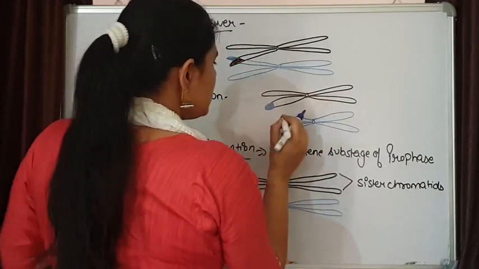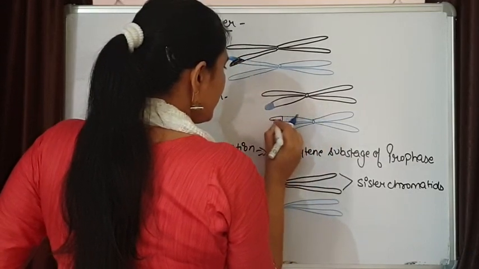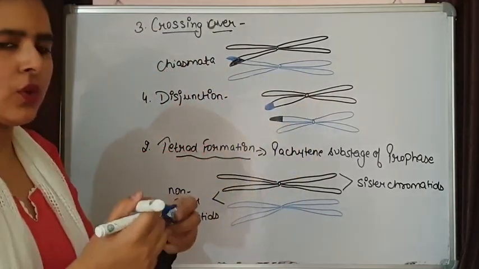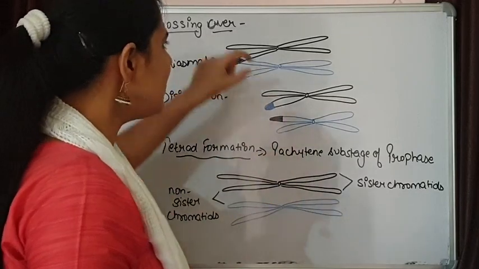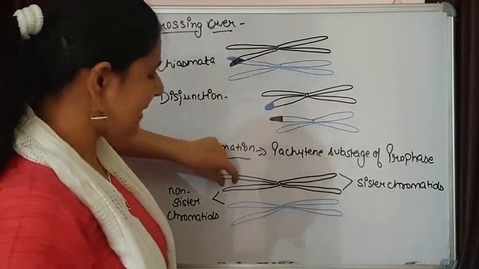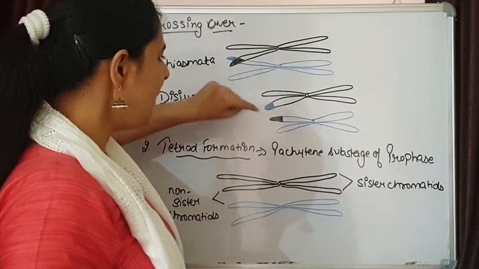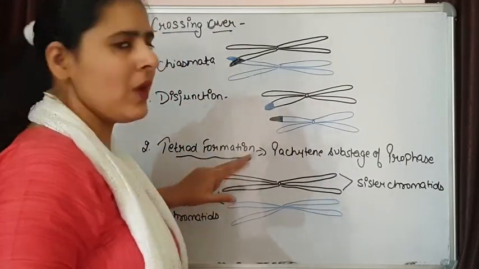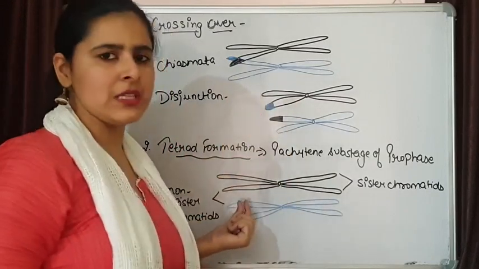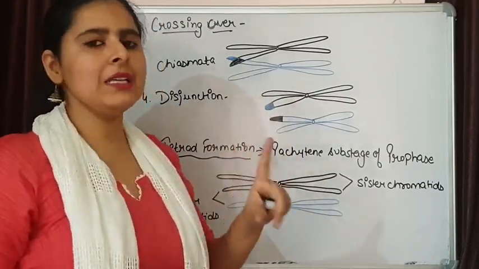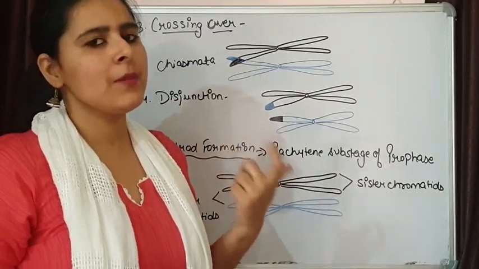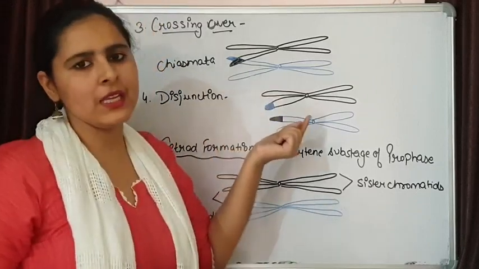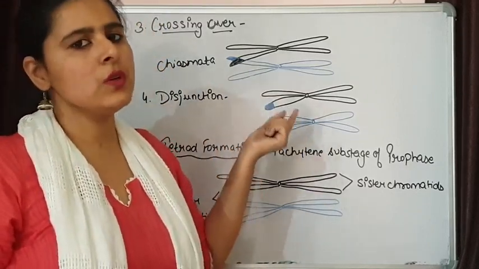It is going to carry some part of this chromosome. So variation has occurred. Earlier this chromosome was carrying this segment of DNA, but now it is going to carry this segment of DNA. Genes are the same because these are homologous chromosomes, but alleles are different because each gene has multiple allelic forms, meaning alternative forms. So because of the difference in allelic forms, the variations take place.